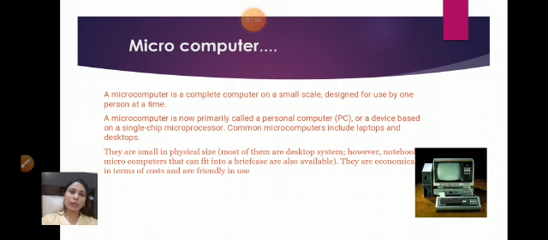So first of all, microcomputer. A microcomputer is a computer. It's a complete computer on a small scale designed for use by one person at a time.